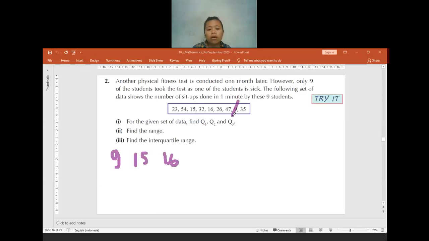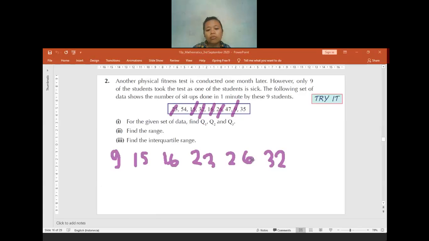So 9, 15, and 16 are already taken out. Which number next? 23, okay, and then 26. After that, 32.